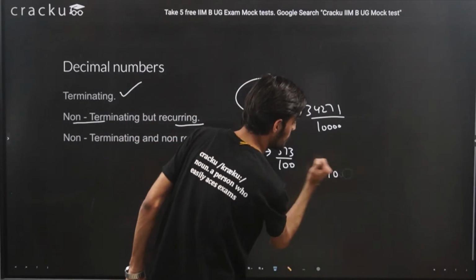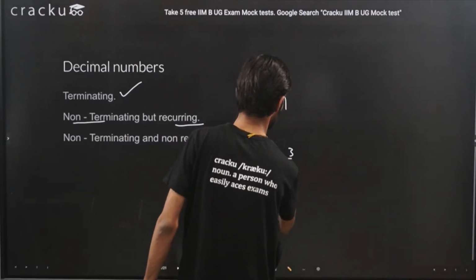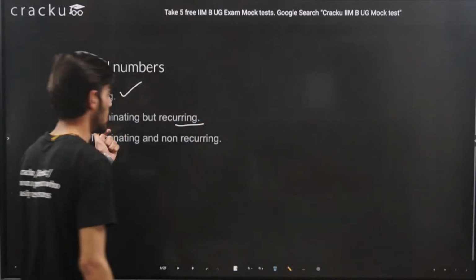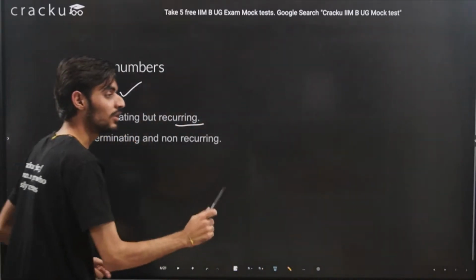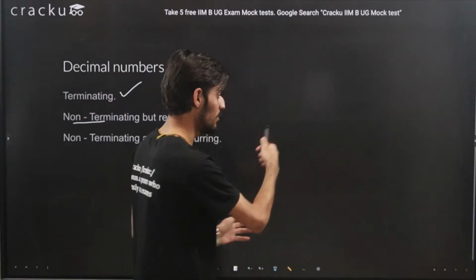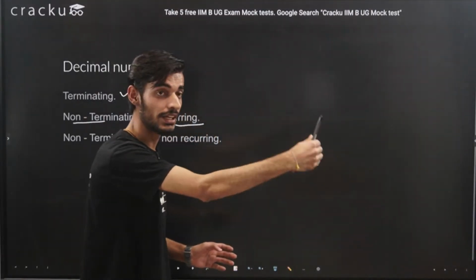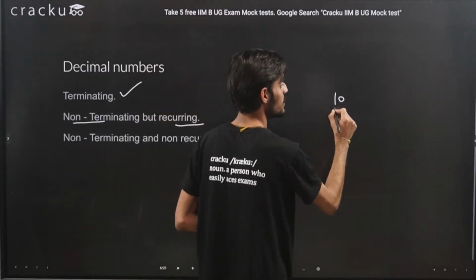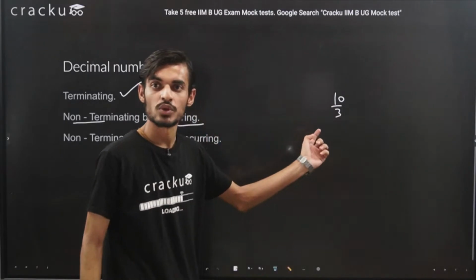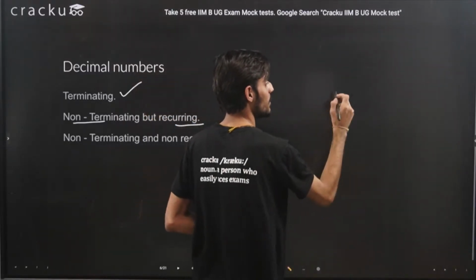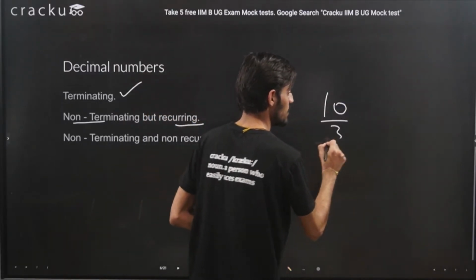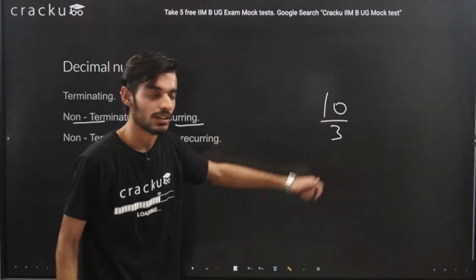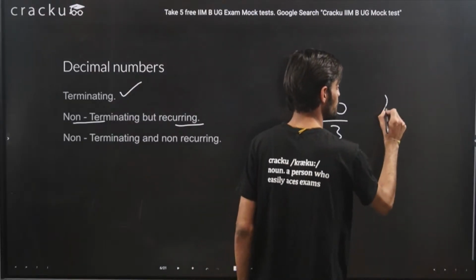Second thing is that you will find some numbers which are non-terminating but recurring. Let's try to understand with the help of an example. By non-terminating I mean it will not end. For example, the last number that I took was ending at 1, right? But here, let's say there is a fraction, 10 by 3. I think I should write a bit larger so that it is clearly visible. So if I take 10 by 3, when you solve it,